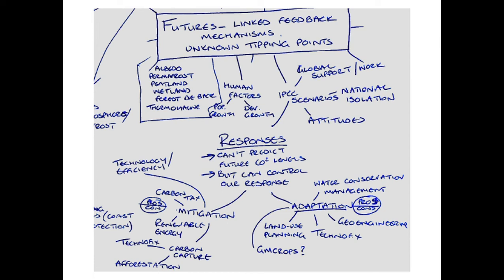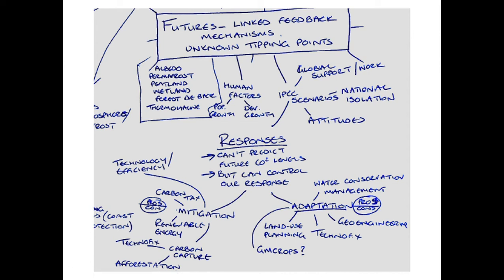We can do this through carbon taxes, making the polluters pay at source, which will lead to an increase in the cost of goods. We could look at more renewable energy. But again, we know there are pros and cons of that, particularly in terms of reliability and supply. But hopefully through technology and improved efficiency, this could be a solution. We can also look for mitigation at carbon capture schemes, whether that be carbon capture from the air using technological fixes or through schemes like afforestation, but avoiding the monoculture.